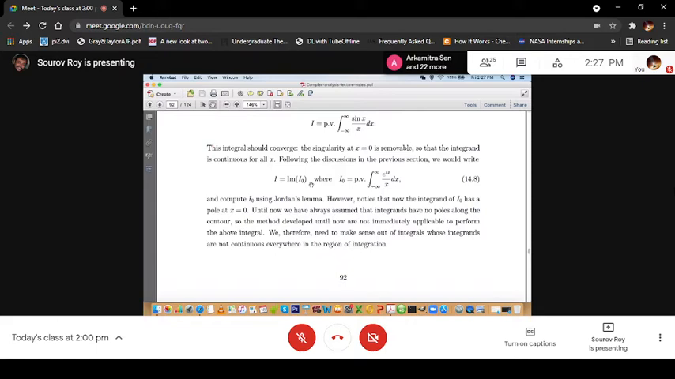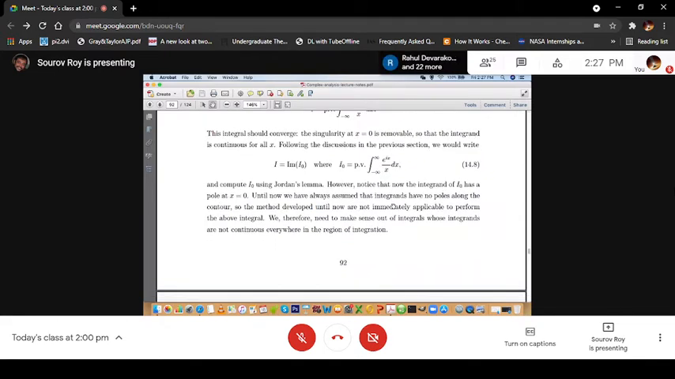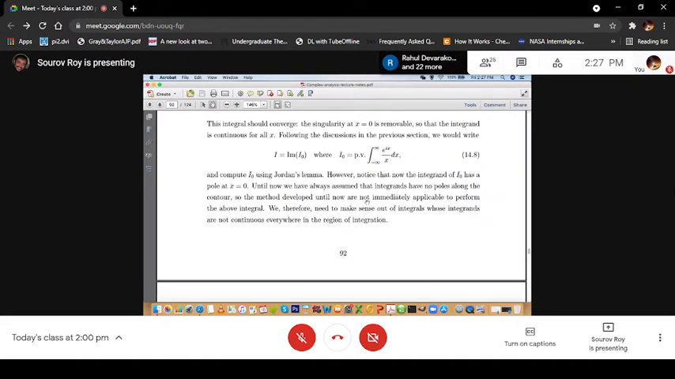But as soon as we try to do it using Jordan's lemma that we discussed just now, we notice that the integrand of I0 now has a pole at x equal to 0, because earlier it was sin x / x, so it had a removable singularity at x equal to 0. But now it is e^(ix)/x, and because e^(ix) is entire, this is a pole at x equal to 0. So until now we have always assumed that the integrands have no poles along the contour. So the methods developed until now are not immediately applicable to perform the above integral.